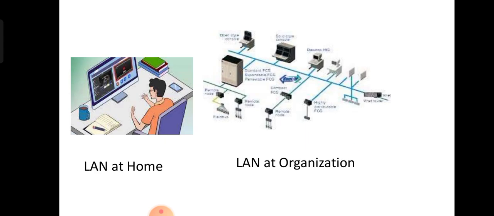Otherwise, we have examples, like I told you. LAN at home means we use mobile phones, laptops, as well as television at the same time, and we can call it a LAN or personal area network. LAN at an organization means an office or any company or any other place.